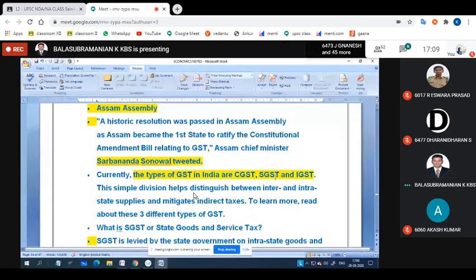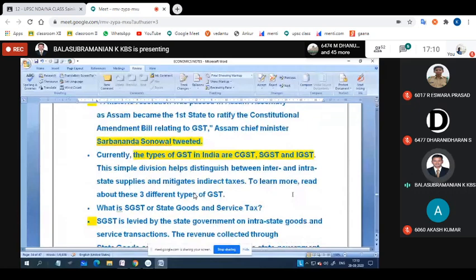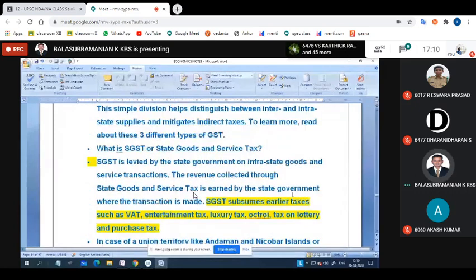State GST, IGST means integrated GST under integrated central and state government. Did you understand, boys? Yes, sir. Okay then.